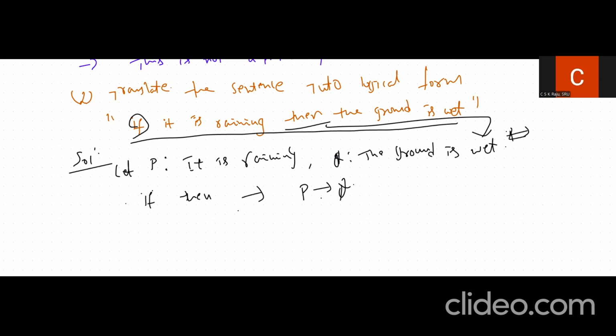Therefore P implies Q is the logical form of the given sentence: if it is raining, then the ground is wet. So this is the way we have to convert the given sentences into the logical form.